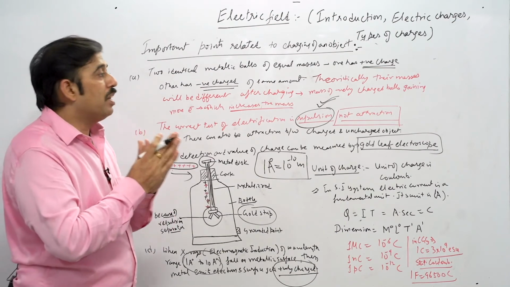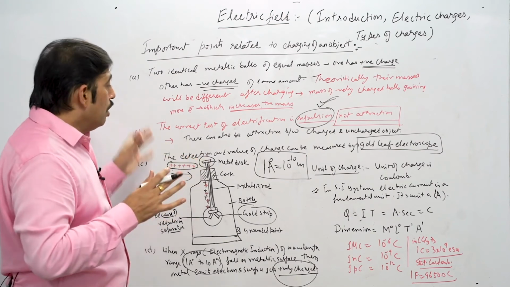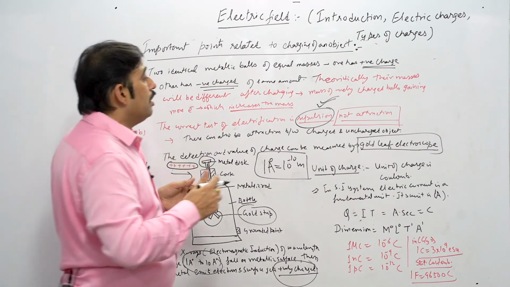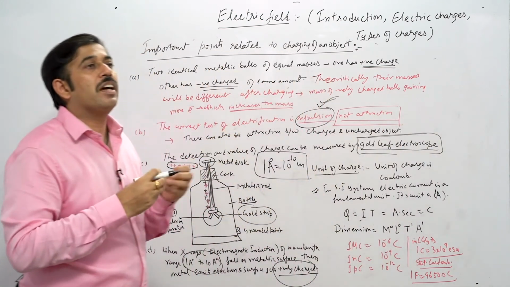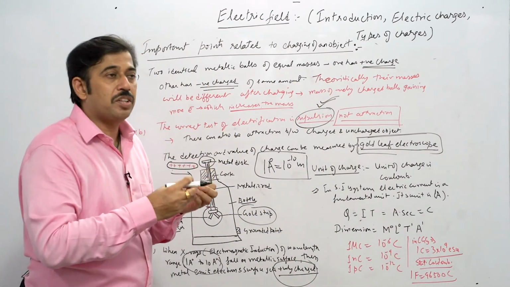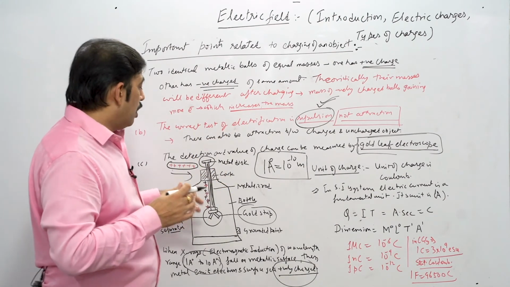So these are some of the areas we have discussed so far, and these are important points which we need to understand about the topic. And this is one of the important machines we can use, the gold leaf electroscope, by which we can very easily identify the charge which is being introduced in the system and how it affects the movement of the gold leaves present there in the figure.